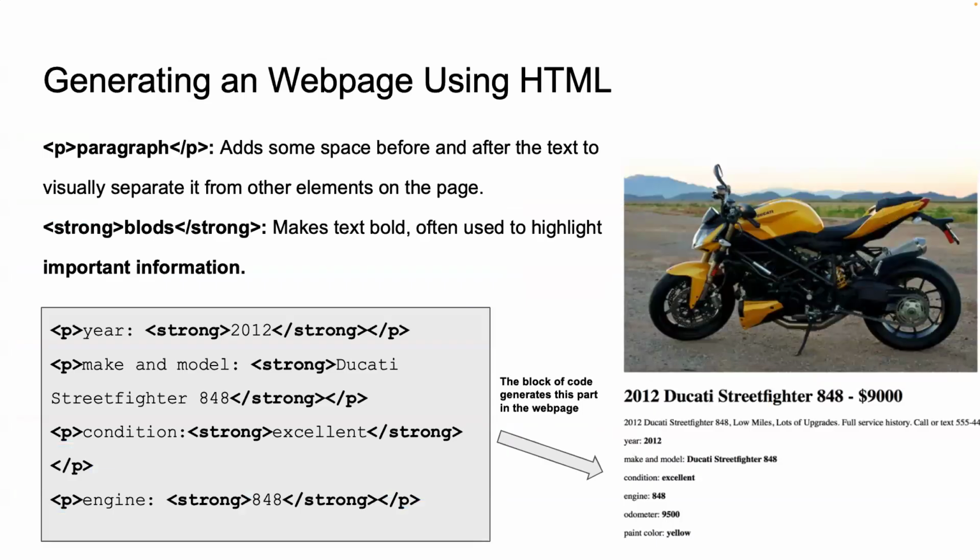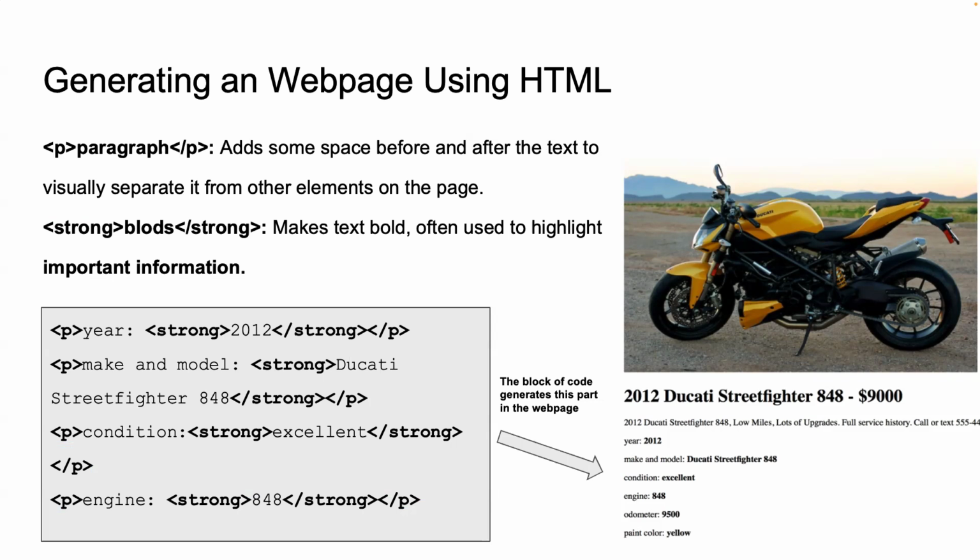In the previous example, you saw how different HTML elements come together to form a structured web page. Let's zoom in on the text formatting elements to see how they work in detail. In this snippet, we are using the paragraph tags P to define text blocks and the strong tag to make certain text stand out, such as important details about the product. Each P tag here defines a separate paragraph. These tags help structure the text, making it easier to read and understand.